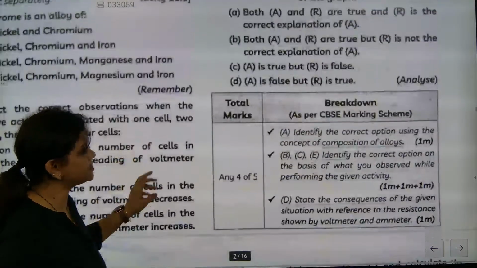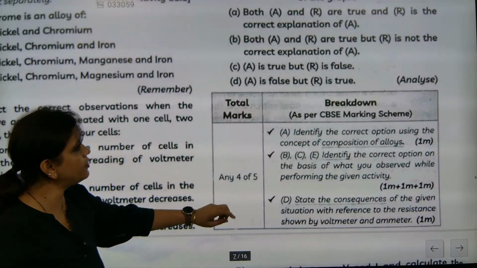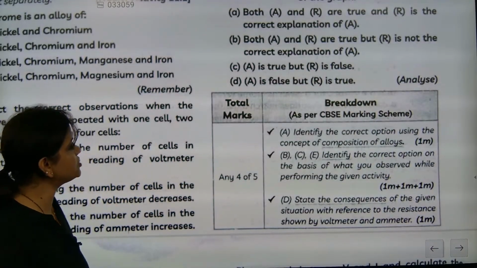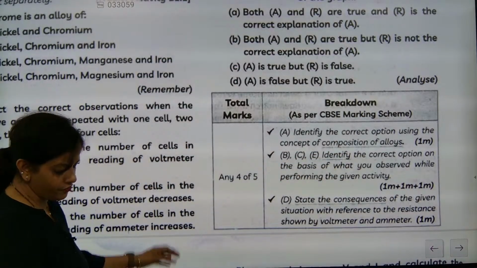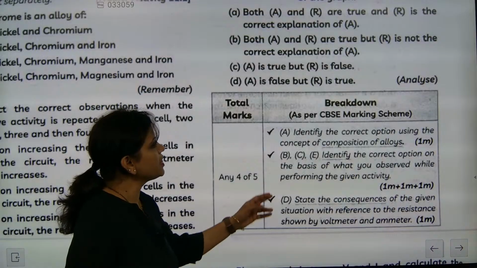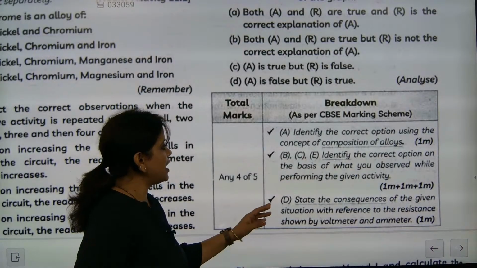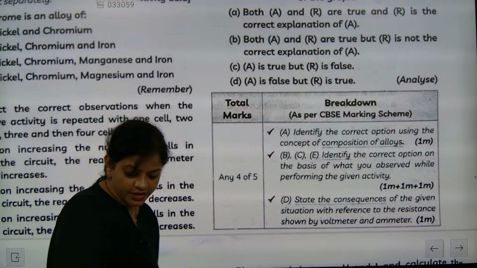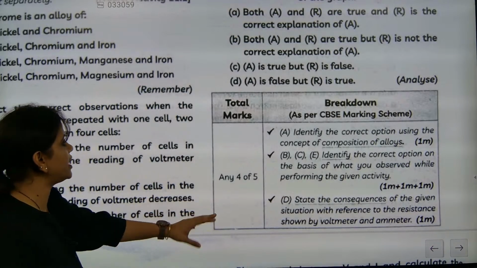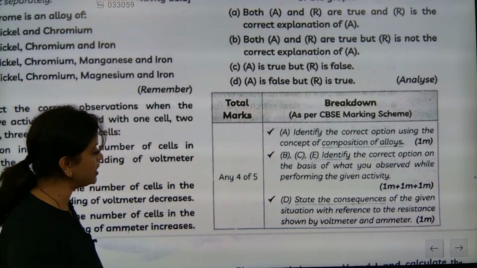Let's see the analysis. After analysis, the break point will be the marking scheme identification check. Identify the correct option through the concept of composition of alloy. From that part, one question will be coming. Identify the correct option and then state the consequences of the given situation with reference to the resistance. So totally based on that, any 4 or 5 marks will be exactly there.